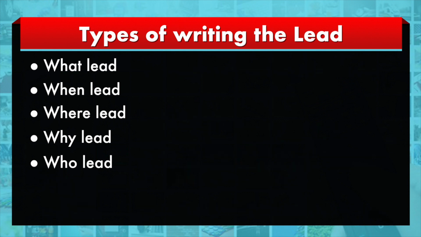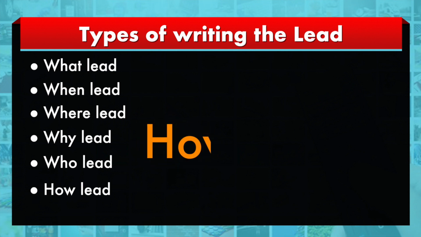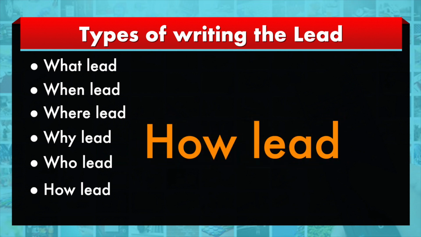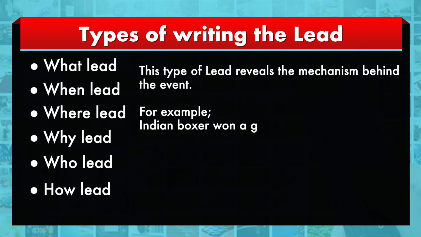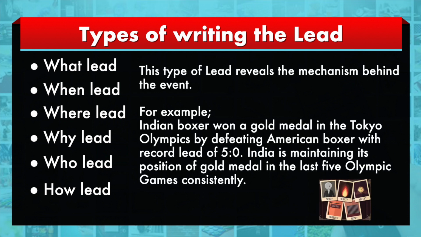Then how the event has happened. What is the logic, meaning how the event has happened. For example, India is winning a gold medal by defeating America or Australia. Now the emphasis is on whether they are winning by 5-0 or 4-0 or 10-0, whatever it is. How the event happened is the emphasis, and that becomes the how lead.